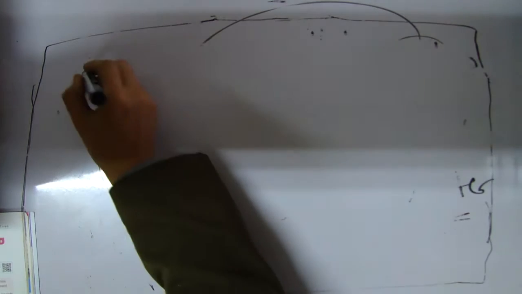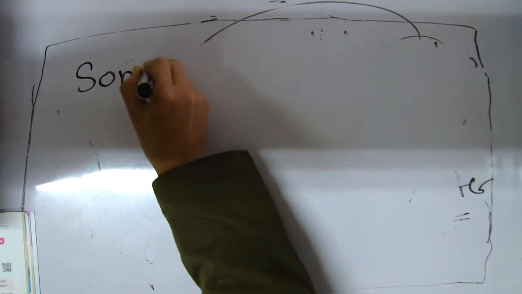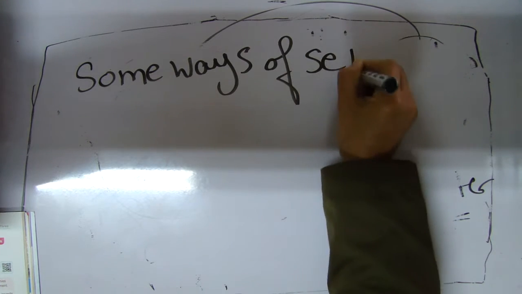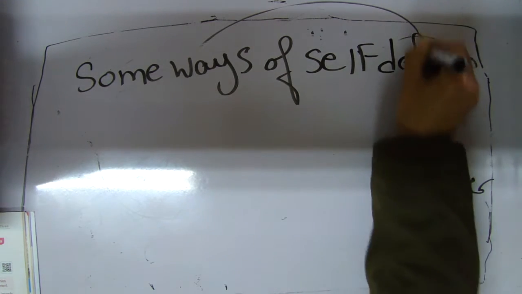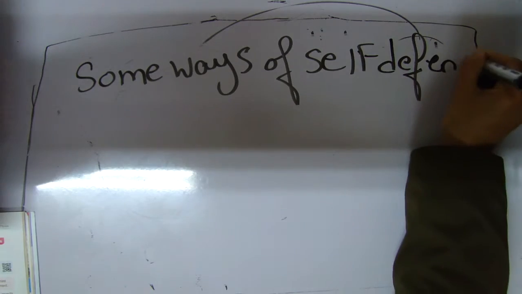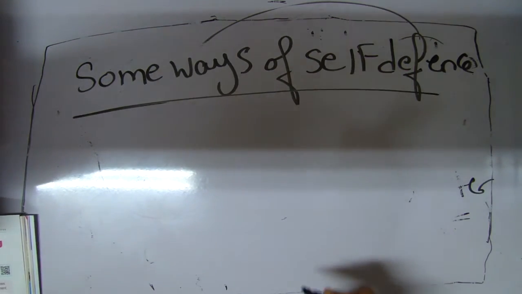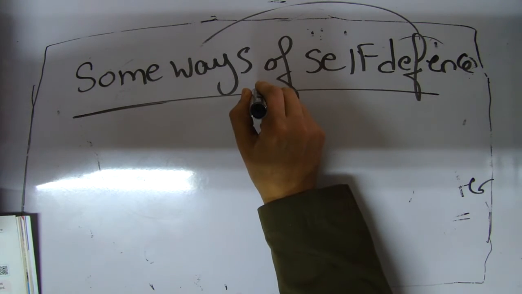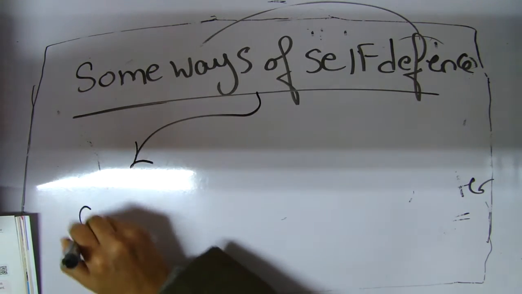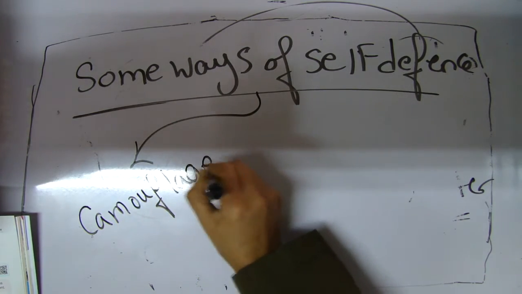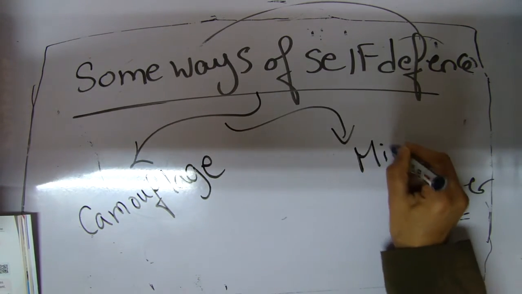There are some ways of self-defense against predation, or against the predation of the living organism. Number one is camouflage, and second one is mimicry.